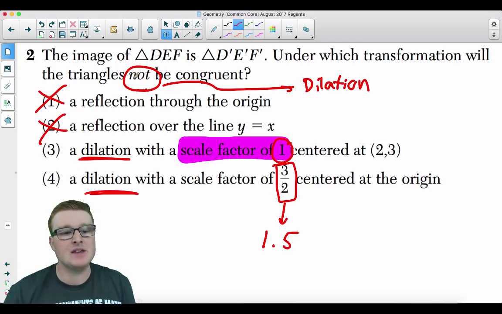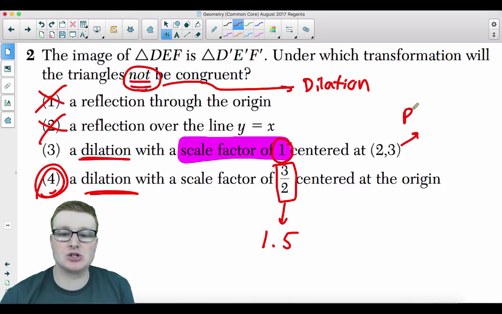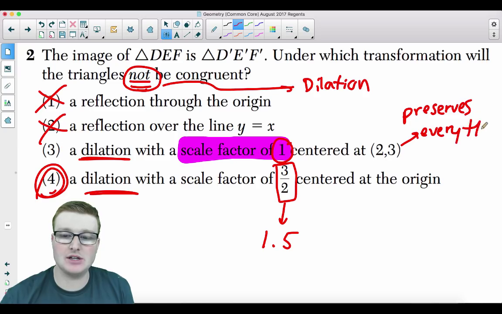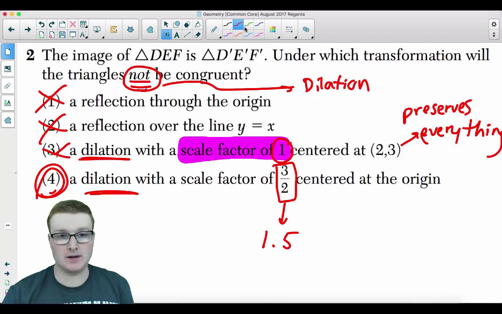So that's why the answer for not congruent is going to be choice 4. This one does preserve everything. Even though it is a dilation, it still preserves everything just because that scale factor was so special. It had a scale factor of the number 1. All right, so your answer is choice 4.